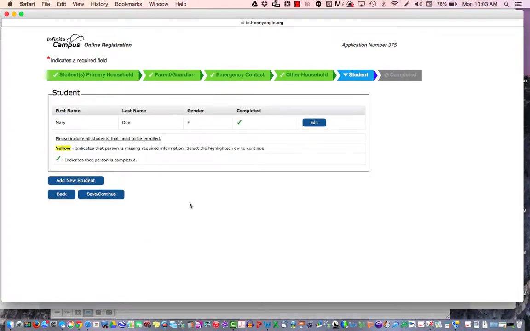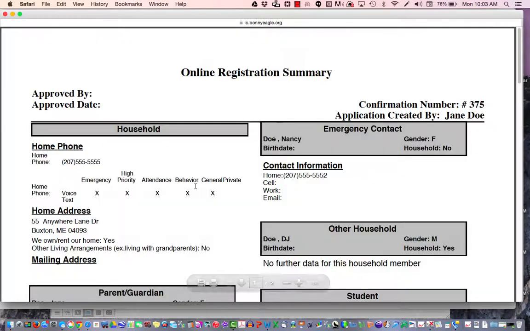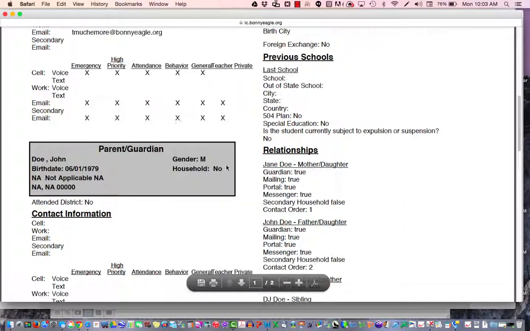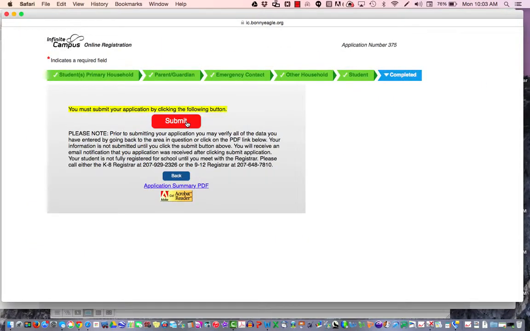If that's the only student that you have to register today, you can click on Save and Continue. If you have another student to register, click on Add New Student and enter that student's information. Once you're done, you can either go back and view what you've entered to make sure everything is correct. You can click on the Application Summary PDF, which will pull up a PDF copy of the application, so you can review it from here. And then you can submit.